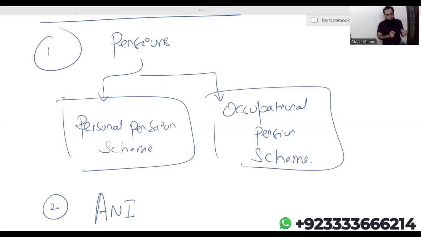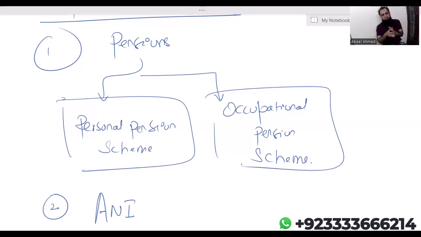that the occupational pension scheme issue only arises when, number one, the individual is an employee. Second, the employer is running the occupational pension scheme. And third, the employee is actually contributing into that occupational pension scheme. When the employee contributes, it reduces the employment income of the employee. That's it. The main thing in today's class which we want to discuss is the personal pension scheme.